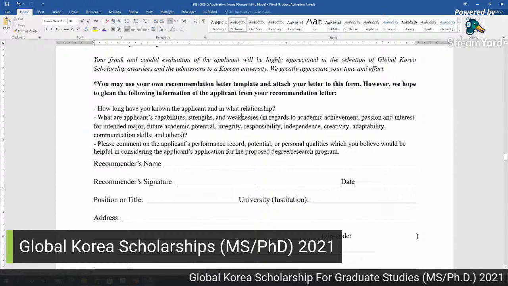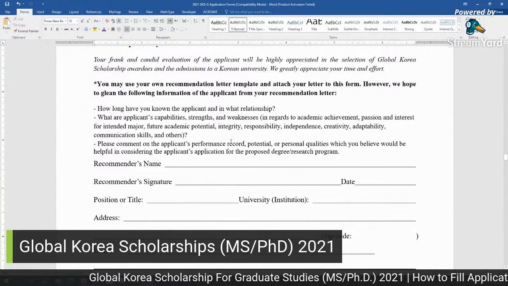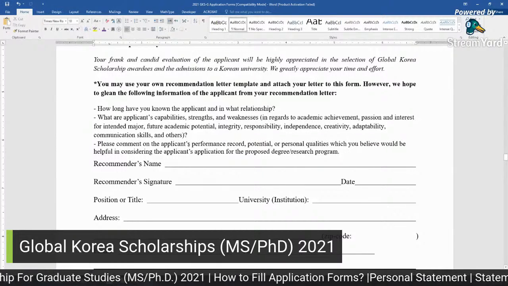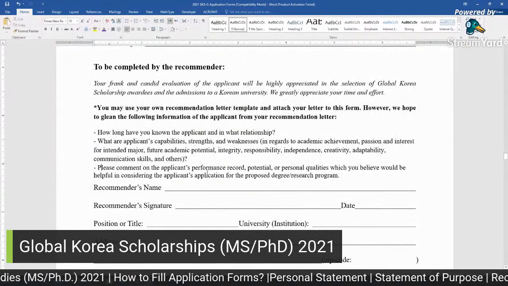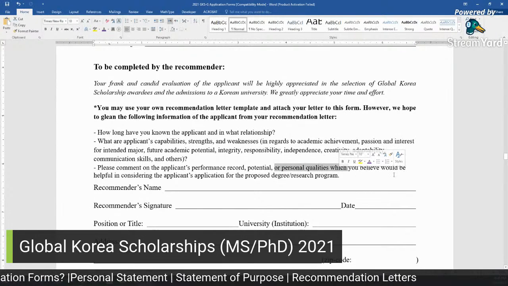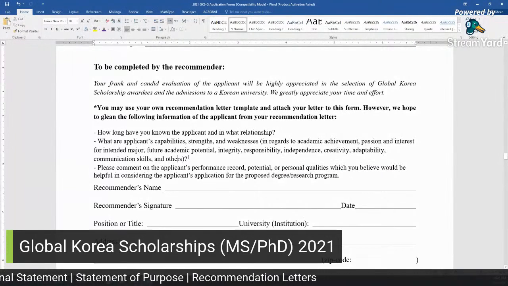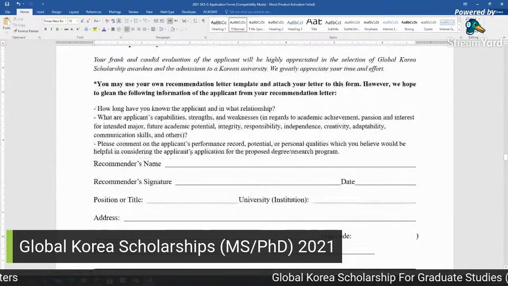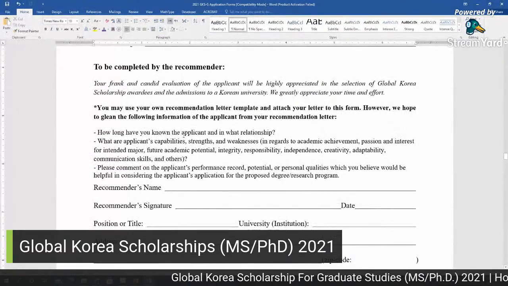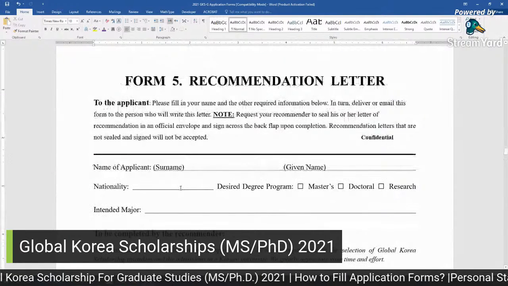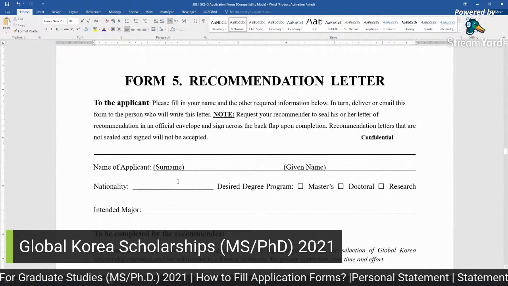And then please comment on the applicant's performance record, like what subjects he already studied under your instruction, and then potential and personal qualities, and what he believes you can achieve in your future or proposed degree. He can write 1 to 2 pages for you, so make sure that he writes a very strong recommendation letter for you. So at least two recommendation letters are required, I think.